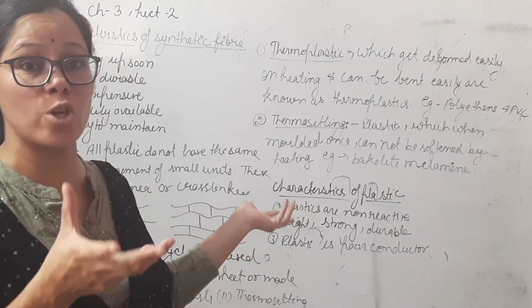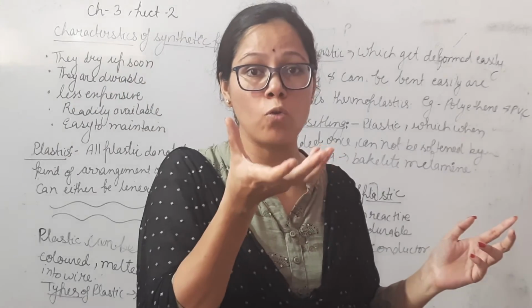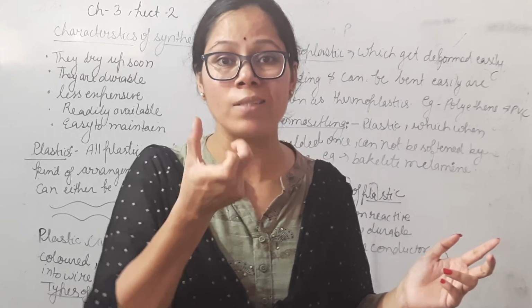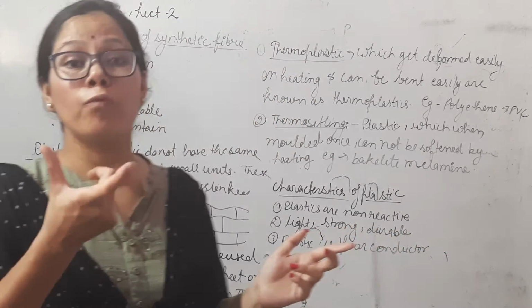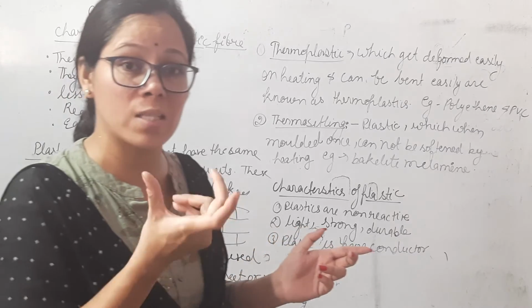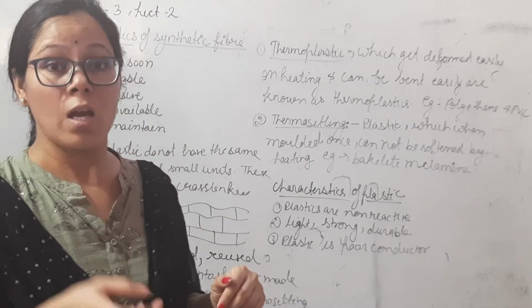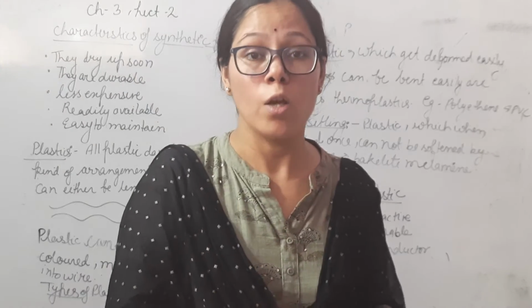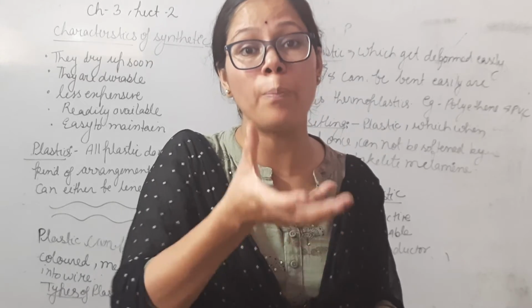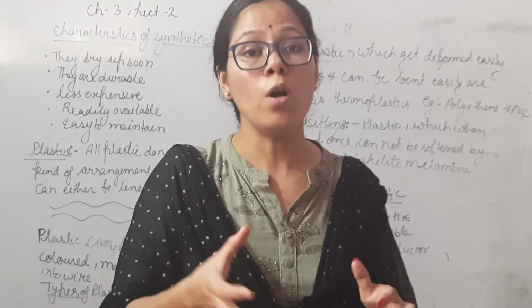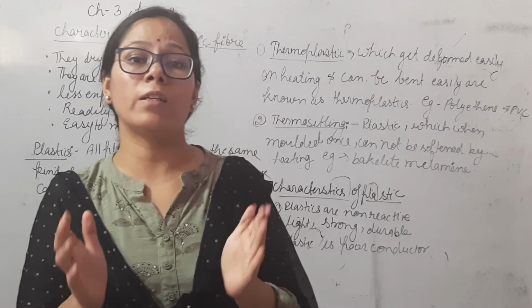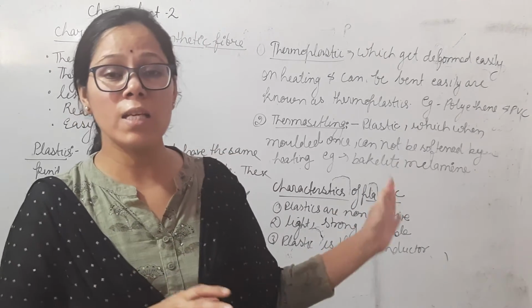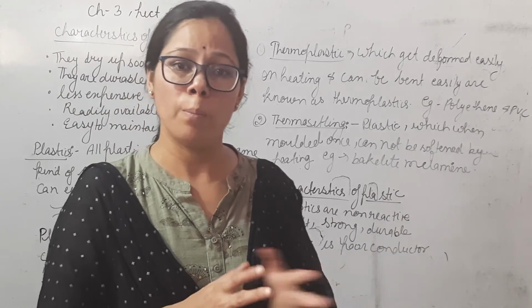For example, the handle of a pressure cooker is made of bakelite, which is a thermosetting plastic that cannot conduct heat. So you can easily hold the pressure cooker. So plastic is a poor conductor of heat and electricity. These are the different characteristics of plastic.